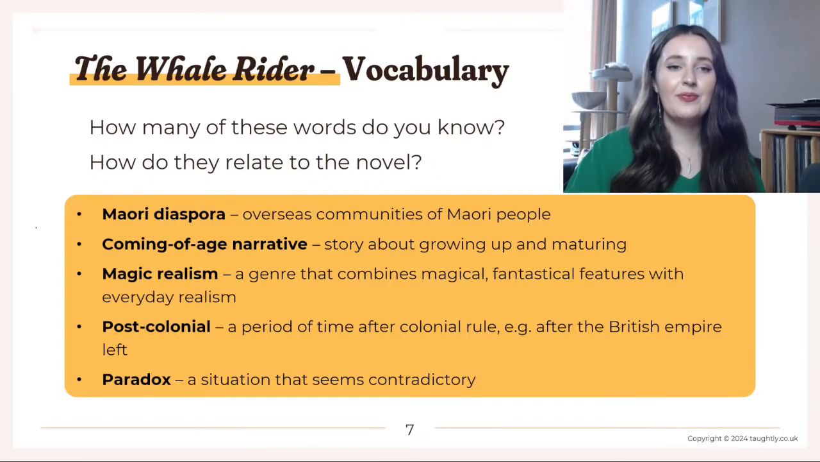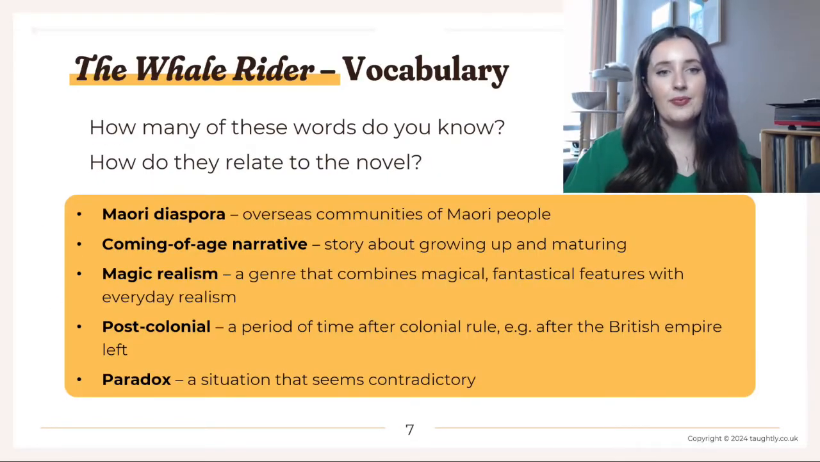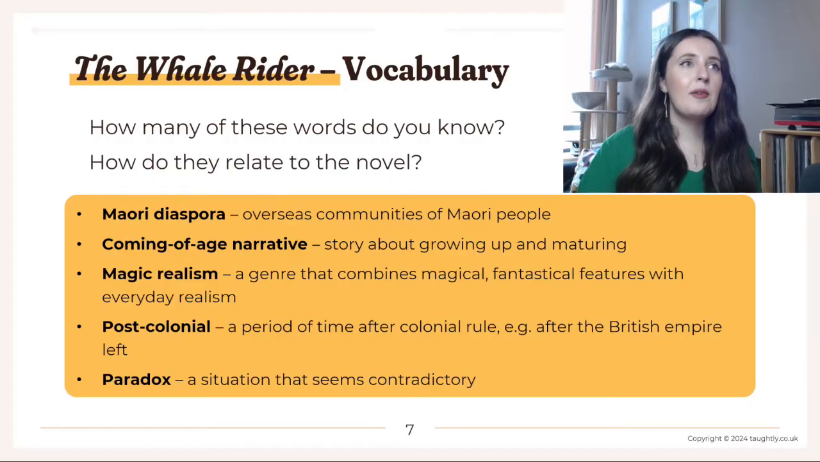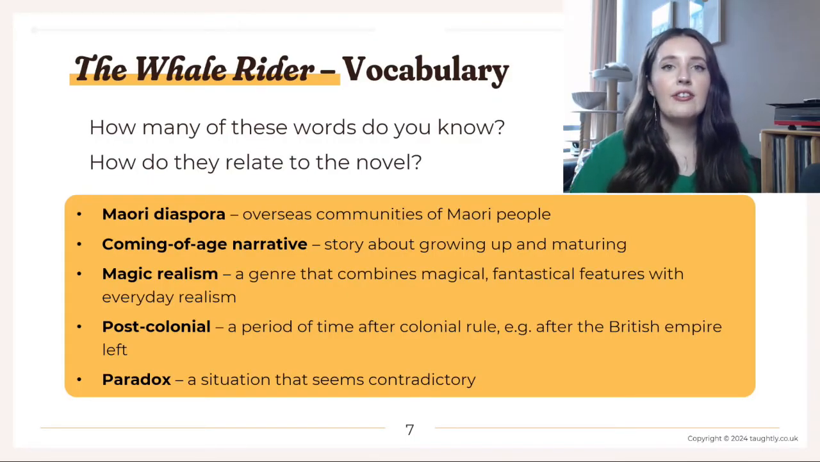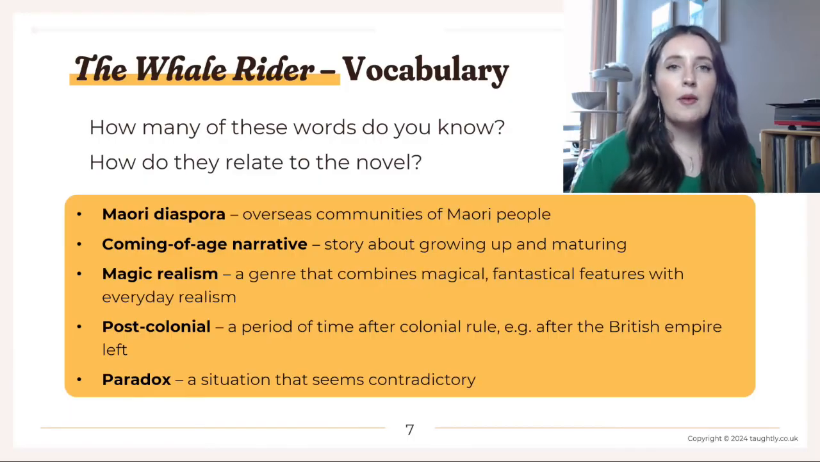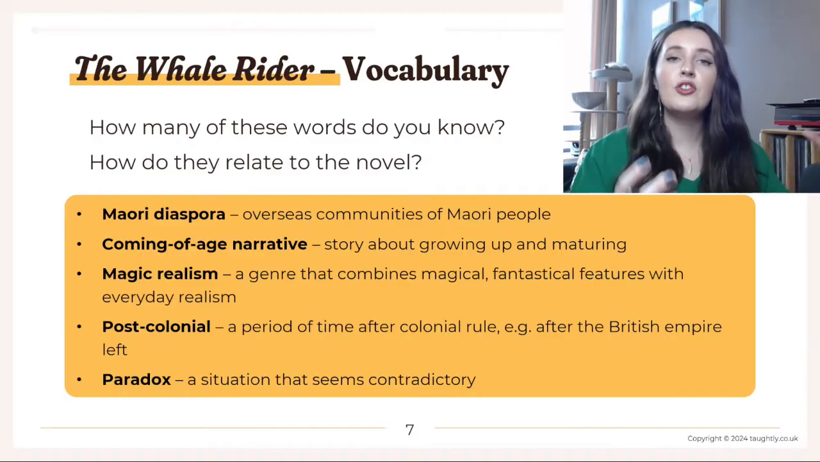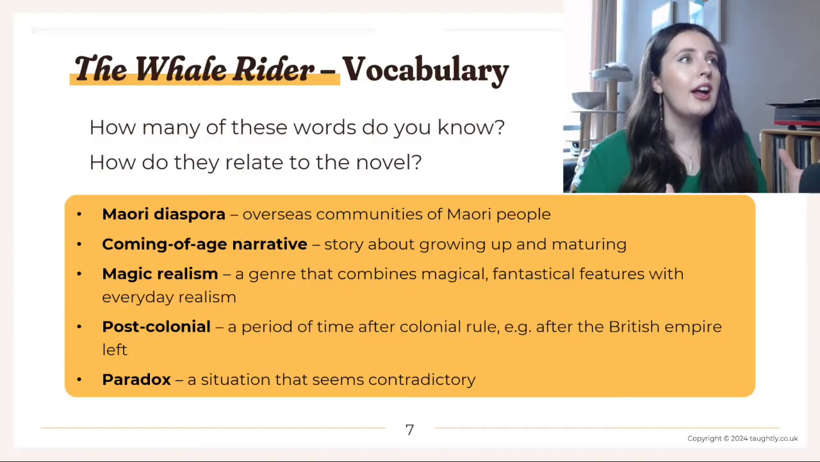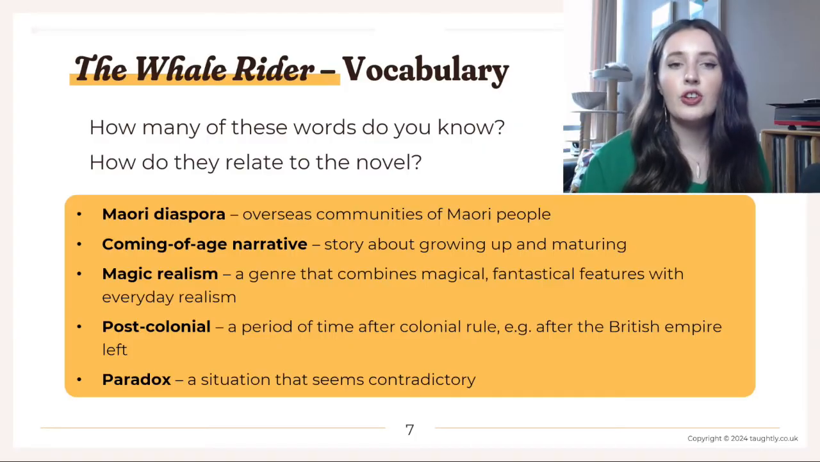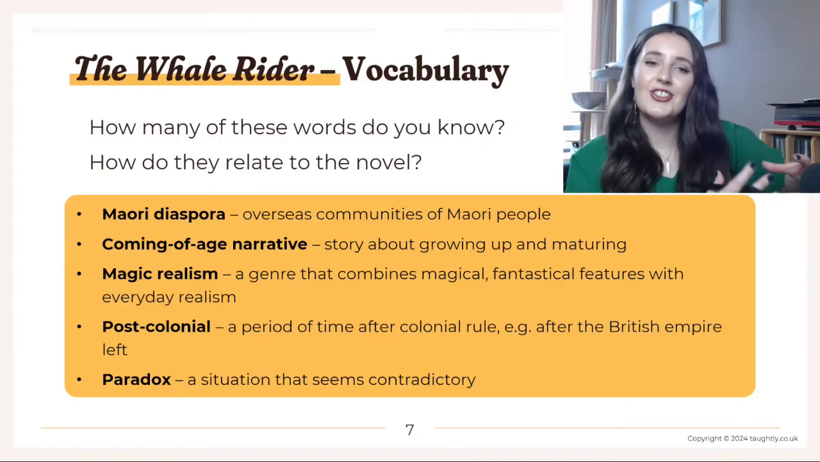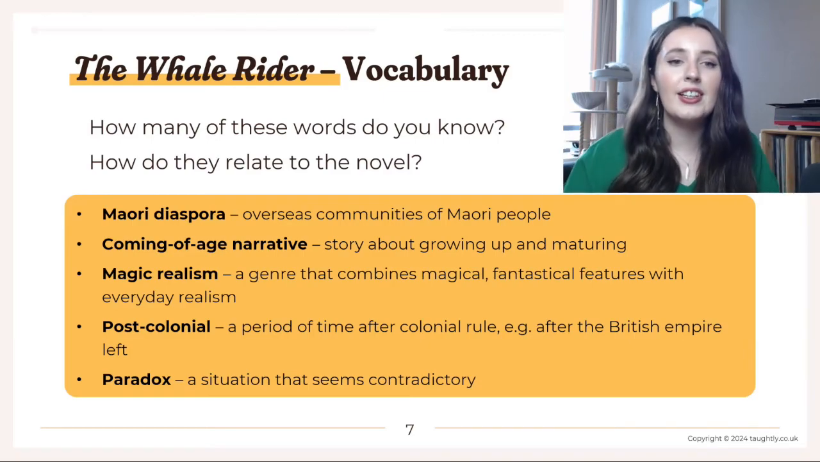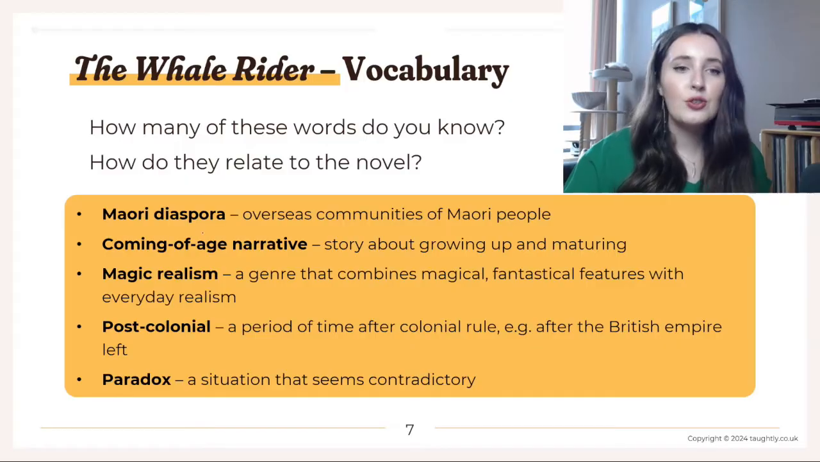Let's look at the answers then. Maori diaspora. A diaspora is an overseas community. Say, for example, if you are Chinese and you go to live in Manchester in the UK, Manchester has got a really, really big Chinese diaspora. This overseas community of Chinese people who live together or interact with each other quite a lot within a foreign country. It's almost like a little China within Manchester, or a little Maori community within Australia. So diaspora is a really, really useful word.